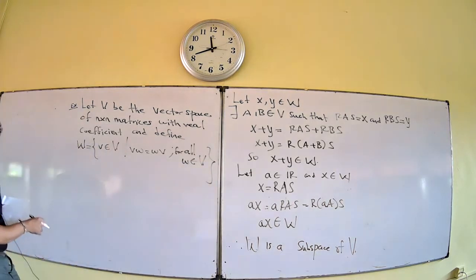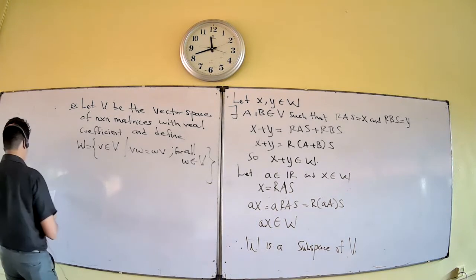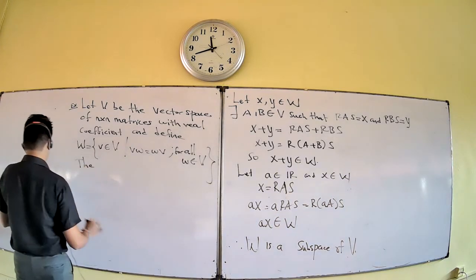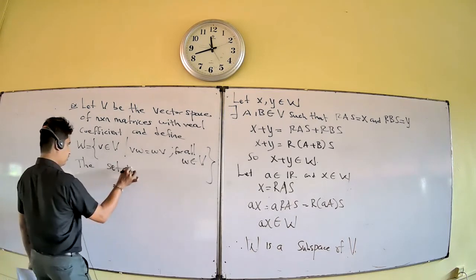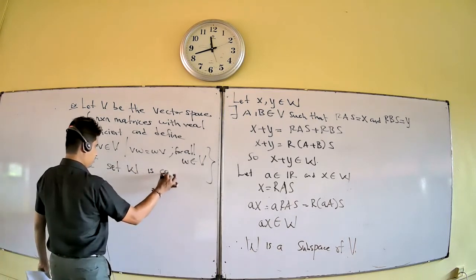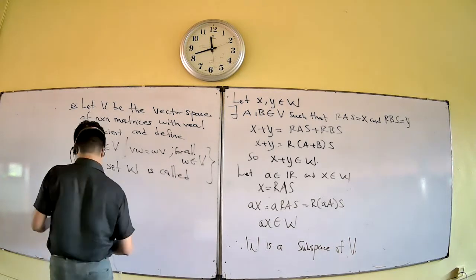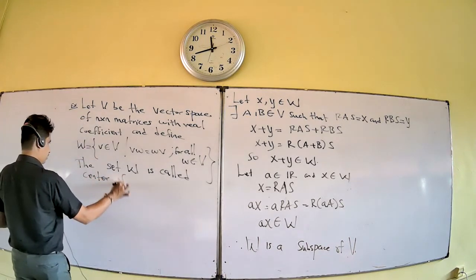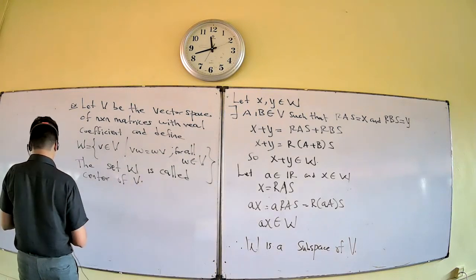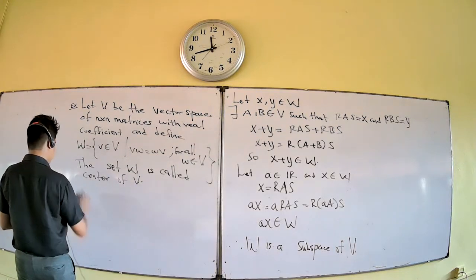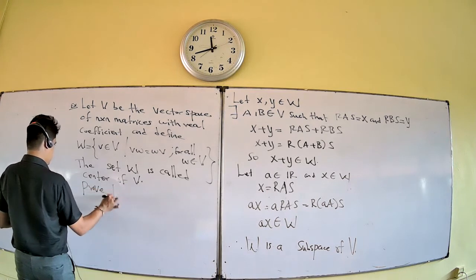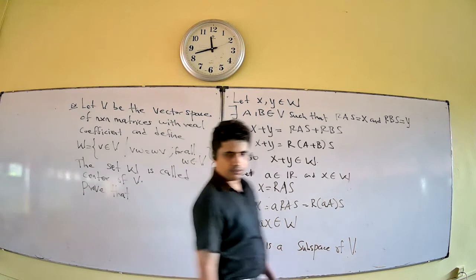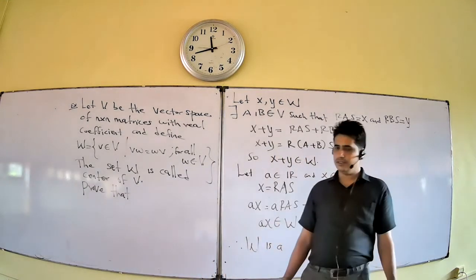This set is called the center of V. If you know the meaning of the center, it's not a problem here.